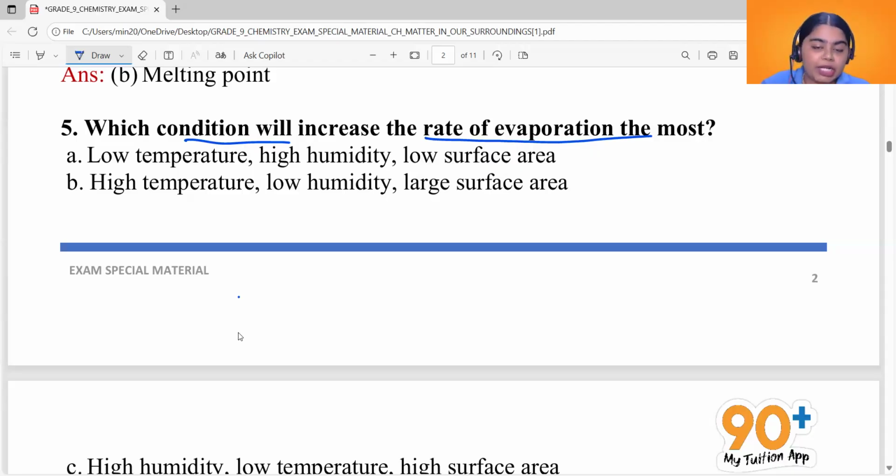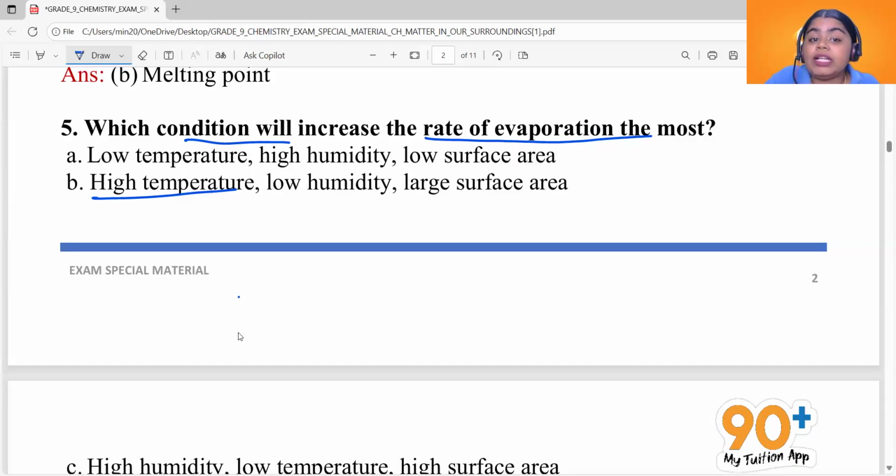The rate of evaporation increases when you have higher temperature. High temperature means higher rate of evaporation. Why? When you have enough temperature, what happens to the particles at the surface? They will get enough energy to get converted into gaseous state, which means higher heat energy implies higher temperature, implies more particles getting enough energy to break free from their force of attraction, which implies greater rate of evaporation.